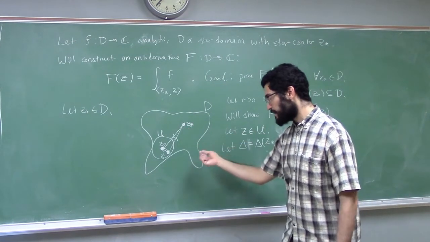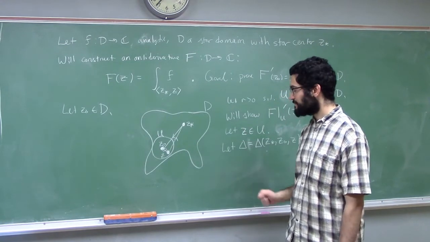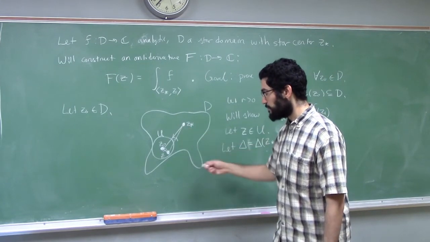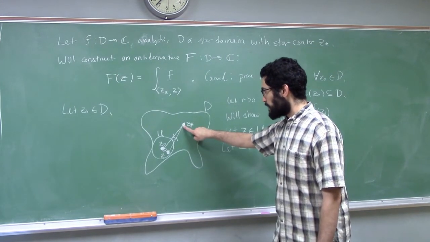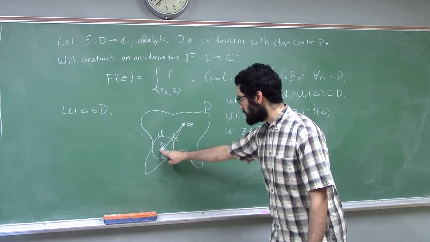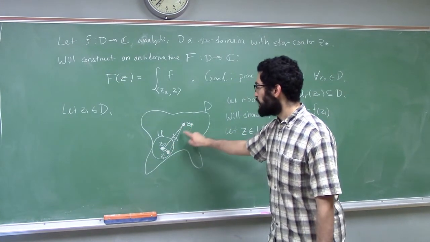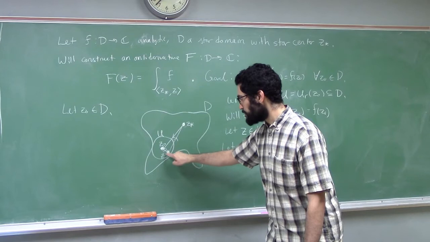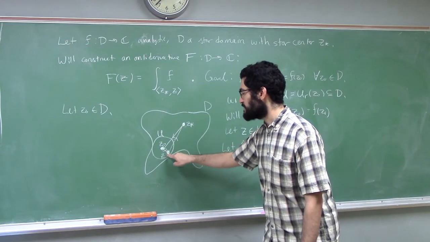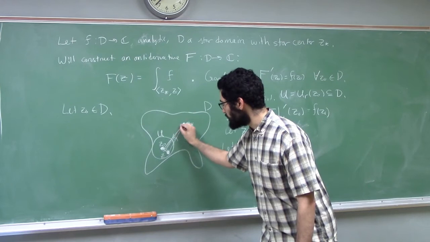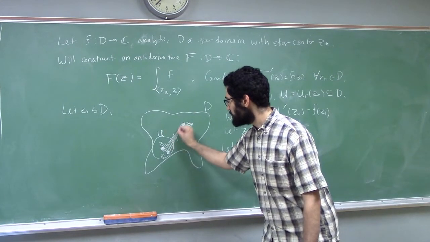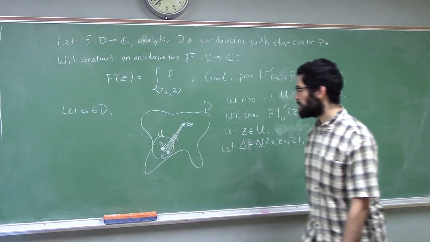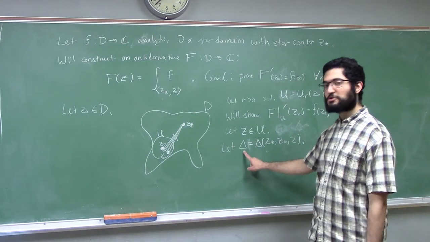Now, notice that this triangle, I claim that this triangle is fully inside of D. How do I know that? So the triangle is actually a union of a bunch of line segments. I have the line segment from z star to z naught, the line segment from z star to z, and all of the line segments in between. The line segments from z star to various points on the segment from z naught to z. So if I take all of these in-between segments from z star to various points on this edge, the union of all of those segments is this triangle.